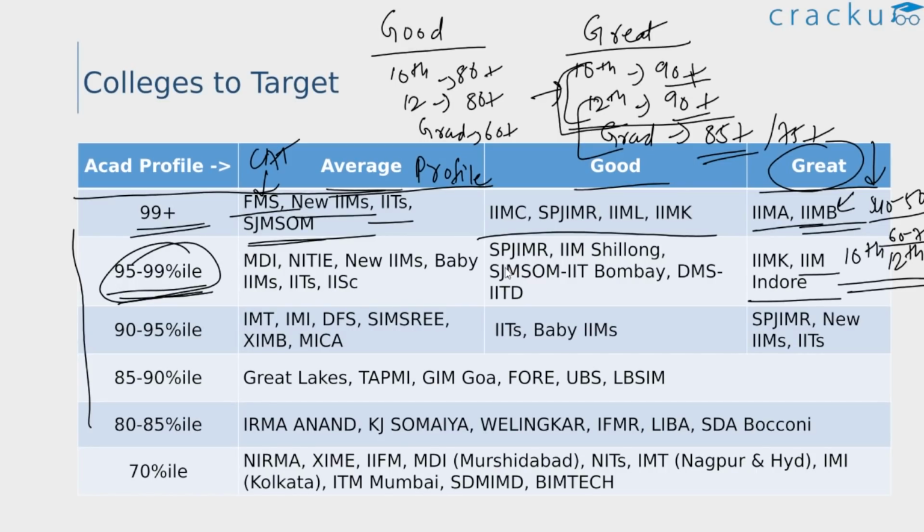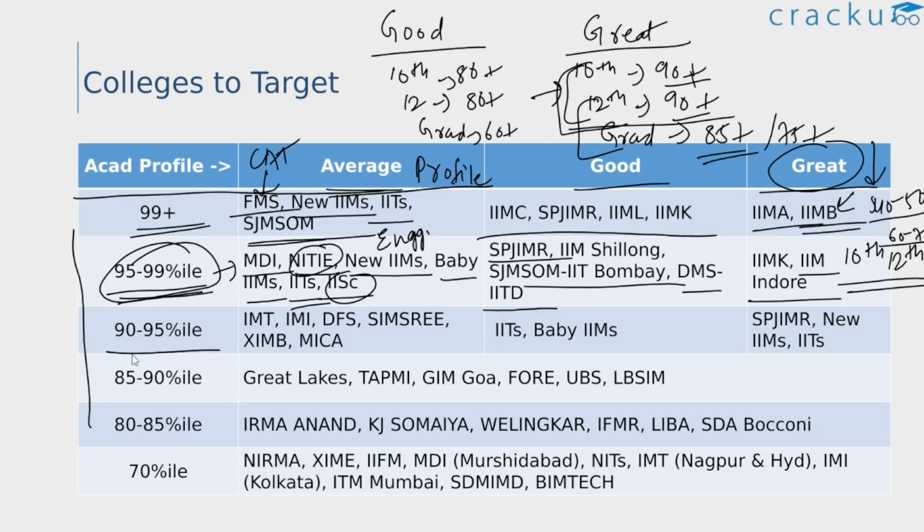Similarly, these are the other B schools which you can expect in this range: SPJIMR, IIM Shillong, IIT Bombay, and Department of Management Studies, IIT Delhi. Similarly, here you can definitely expect a call from MDI. Again, MDI gives more weightage to your CAT score rather than just your past academics. NITIE and ISC are very good colleges, but these are only for engineers. Apart from that, we have the new IIMs and the baby IIMs, and also the IITs.